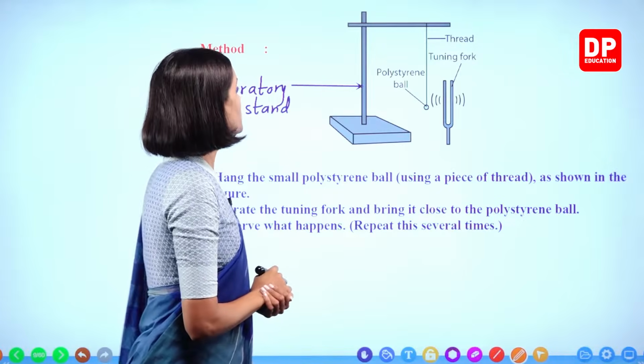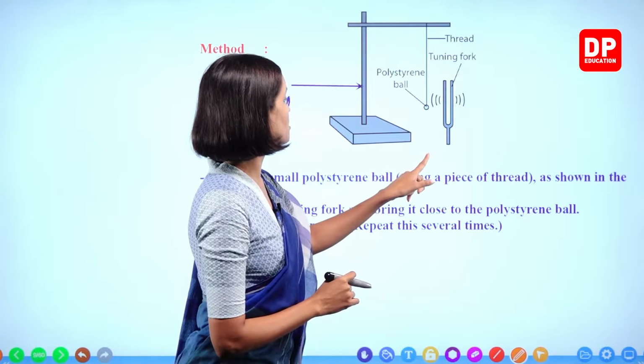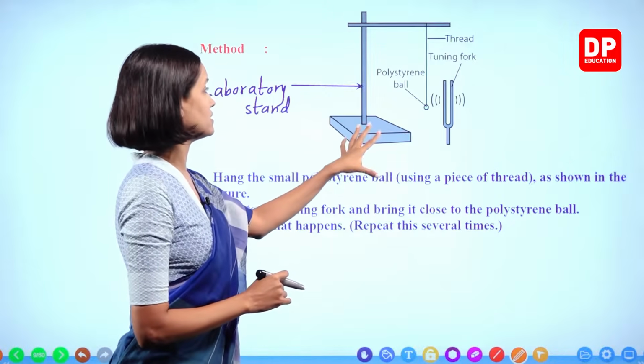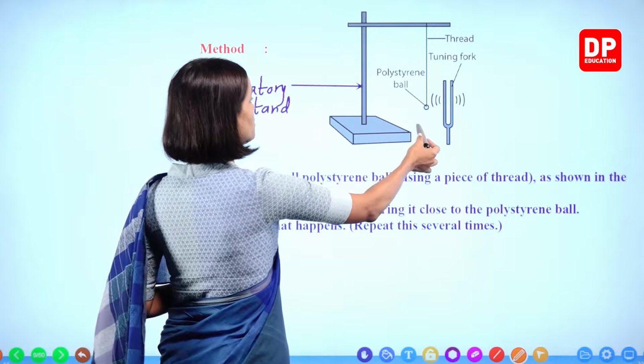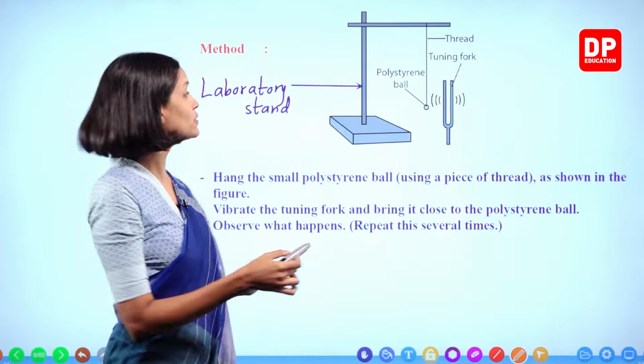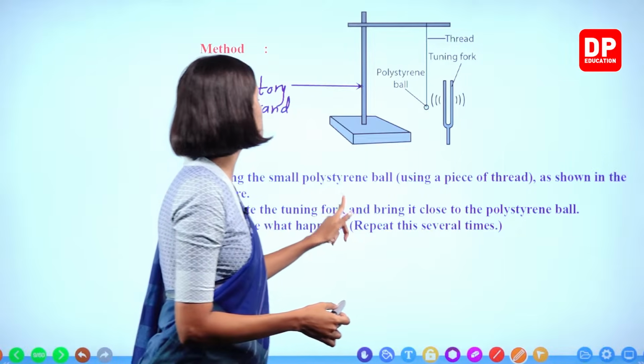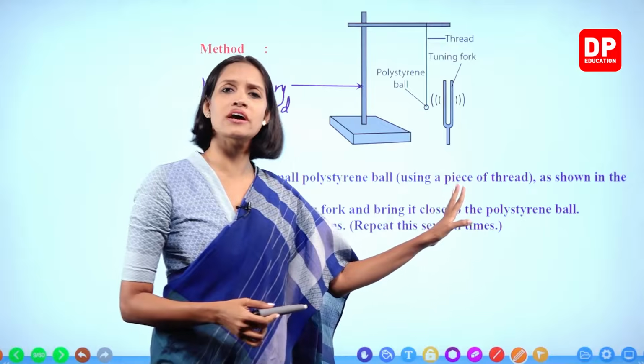Right, children? So what is the method? Hang the small polystyrene ball using a piece of thread as shown in the figure. You have to pass the thread through the polystyrene ball and hang it on the laboratory stand. Okay. Then what you have to do is vibrate the tuning fork and bring it close to the polystyrene ball.